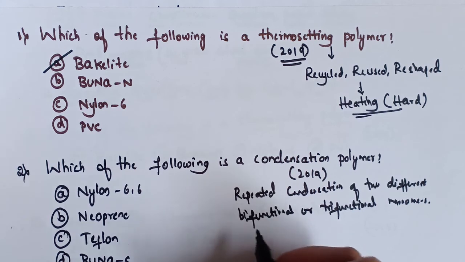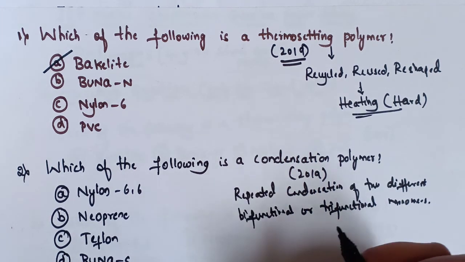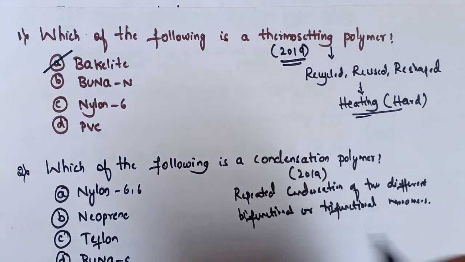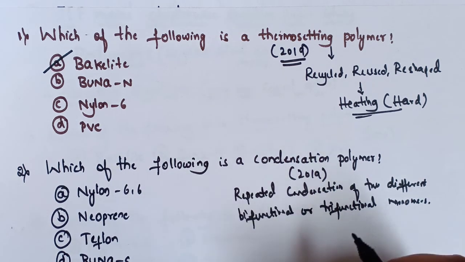We have to know what is bifunctional or trifunctional. Bifunctional means it has two functional groups in every monomer, whereas trifunctional means three functional groups are present in every monomer.